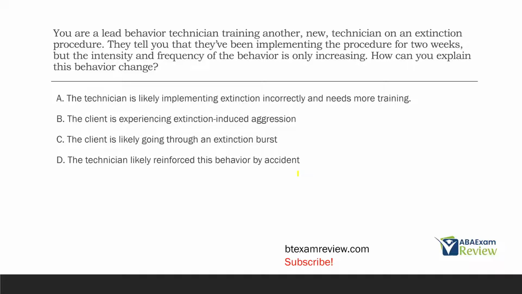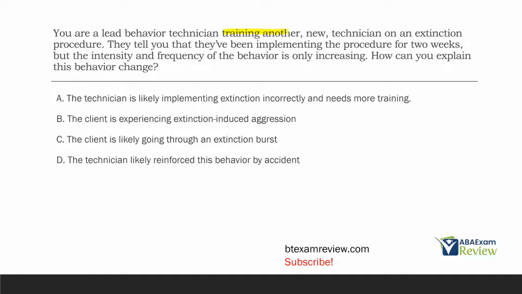You are a lead behavior technician training another new technician on an extinction procedure. They tell you that they've been implementing the procedure for 2 weeks, but the intensity and frequency of the behavior is only increasing. How can you explain this behavior change? Now, on the surface, it looks like a very technical question, but once we break it down, it actually becomes very straightforward. And that's why we always do all of our work up front in the question instead of jumping right to the answer choices.